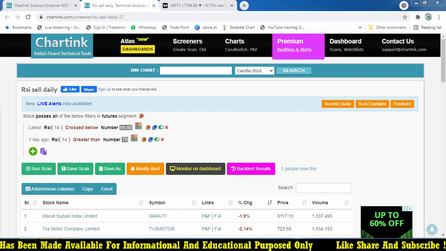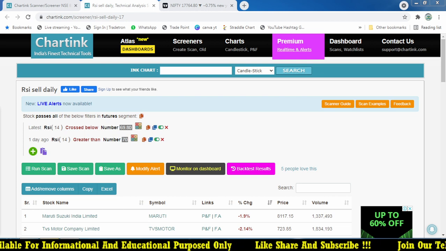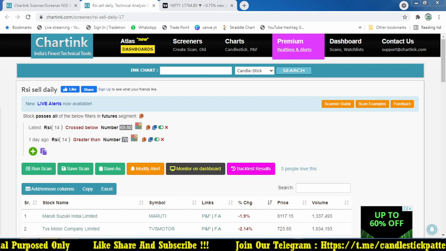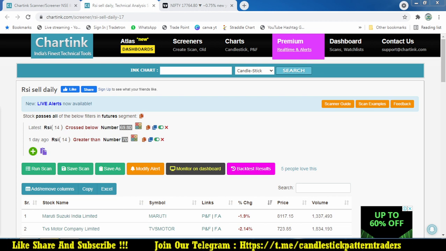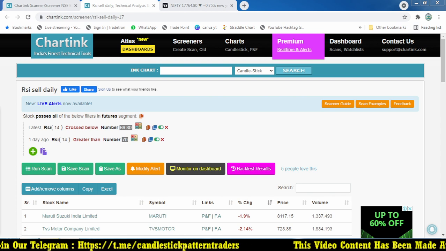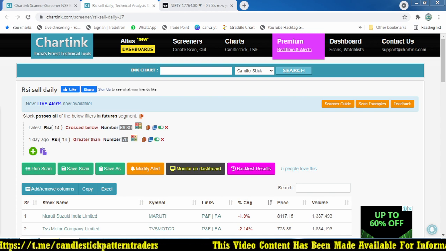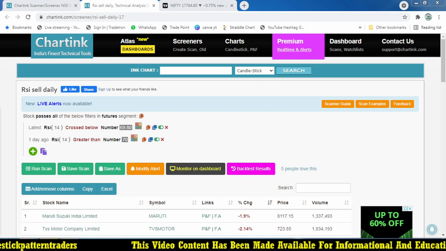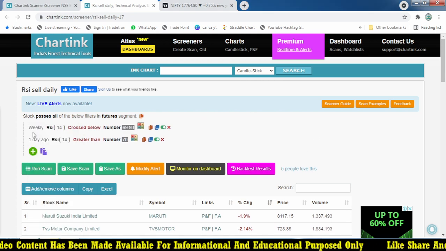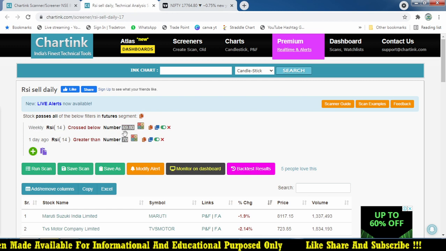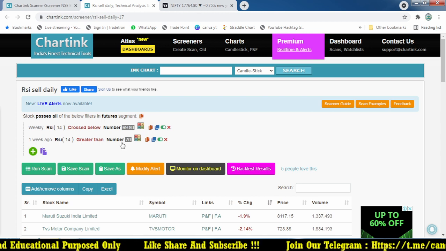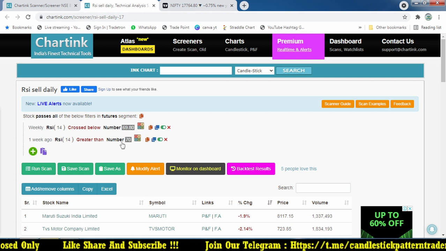Simply, I'm going to use the weekly RSI, not the daily RSI. I'm going to take the weekly RSI for a longer duration, and it will give you a positional kind of trade. It is not for an intraday trade. Let's change this code: the latest weekly RSI closed below 69.8, and one week ago RSI should be greater than 70. That is the change in this code. There are no other changes in this code.